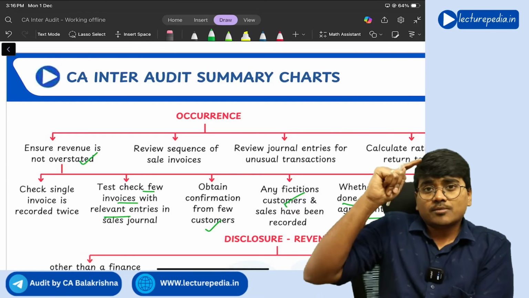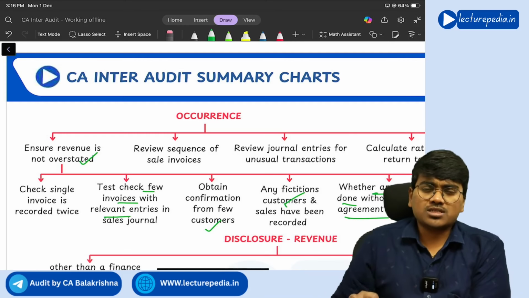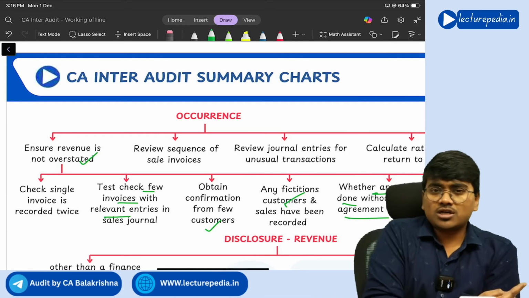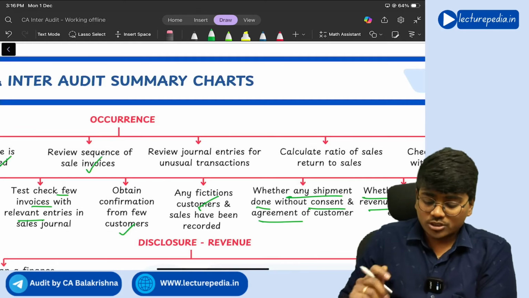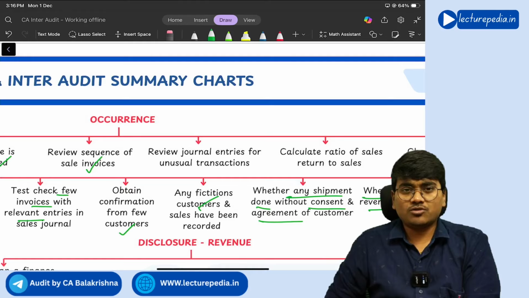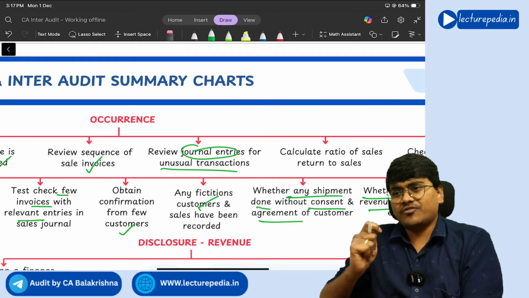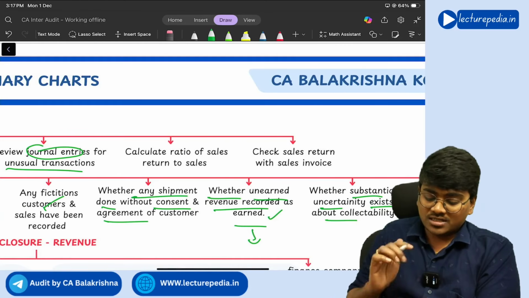So whether there is a proper sequence for all the sales invoices, or any of the sale invoices is missing. If any of the sale invoices is missing, it means that it is not entered into the books of accounts, right? So you need to review the sequence of sale invoices, and review journal entries for unusual transactions. So if there are any unusual transactions, you need to review the journal entries.